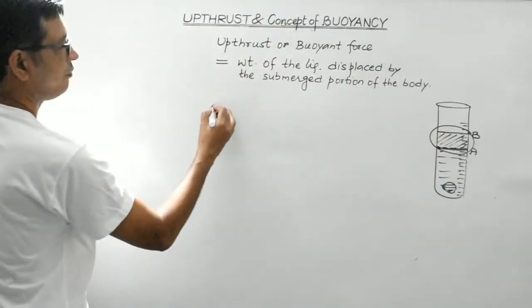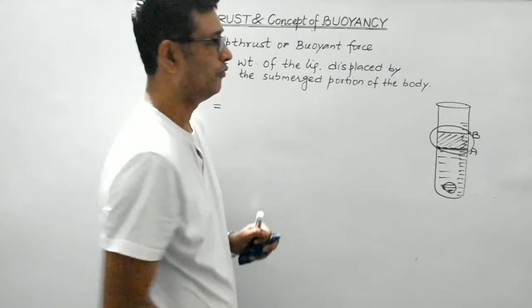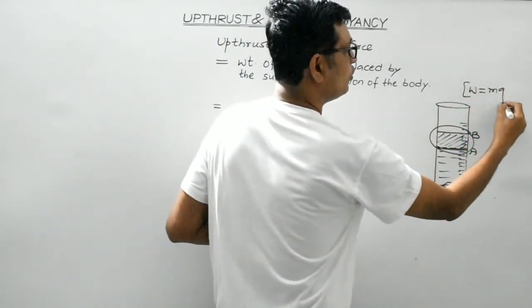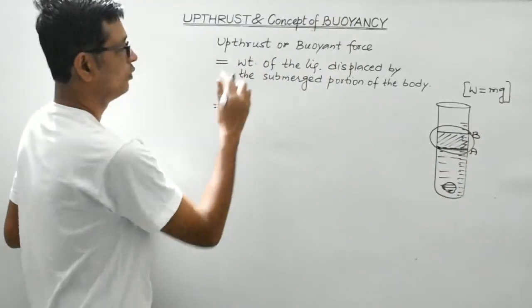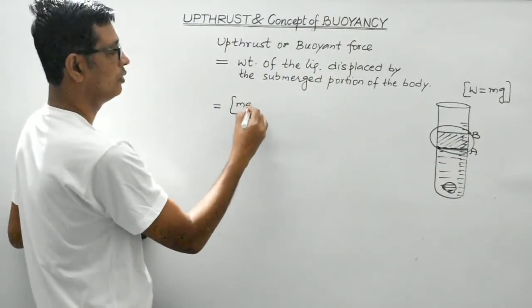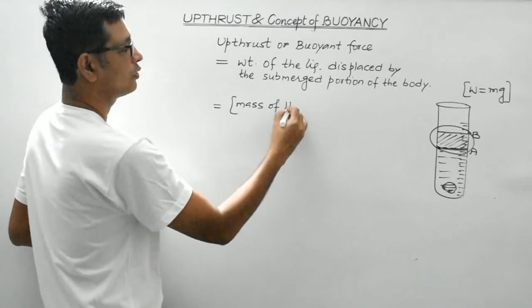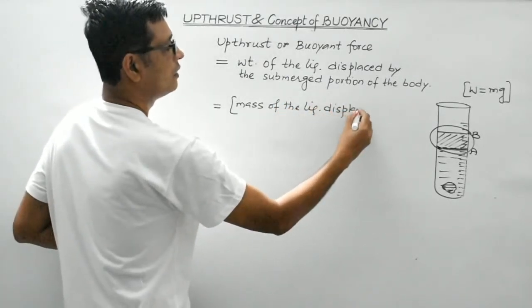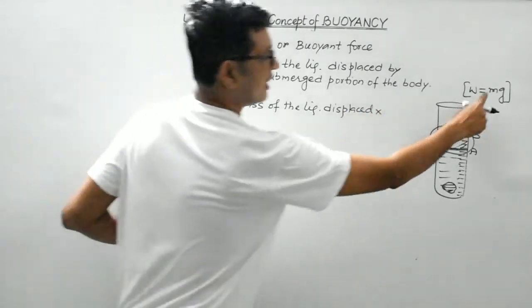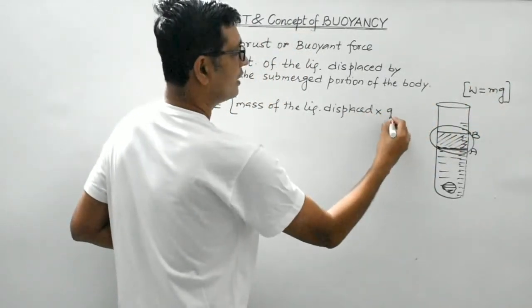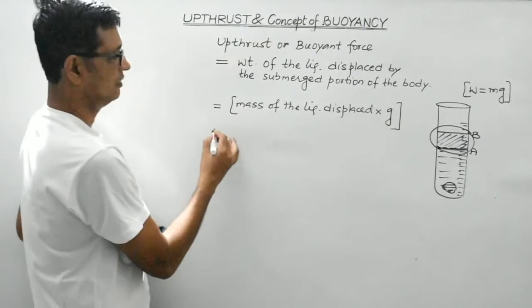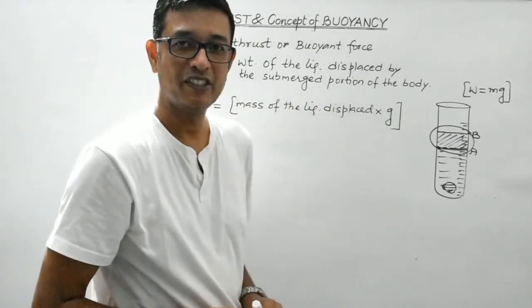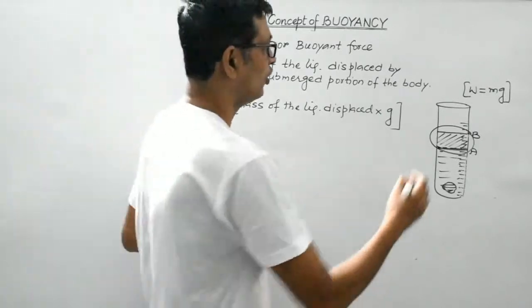So, weight, we are aware of this formula. Weight is m into g, right? So, weight would be equal to mass of the liquid displaced multiplied by acceleration due to gravity. Clear, students? Now mass of the liquid displaced will be equal to volume into density.